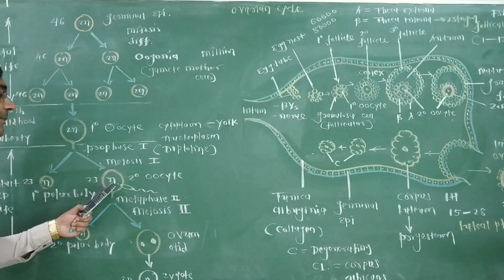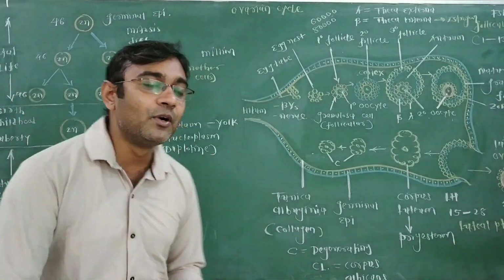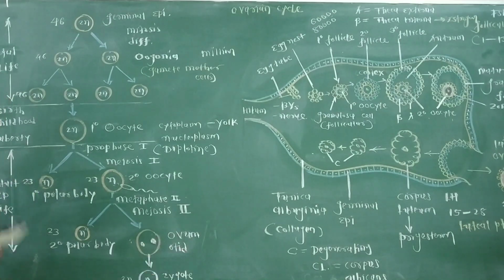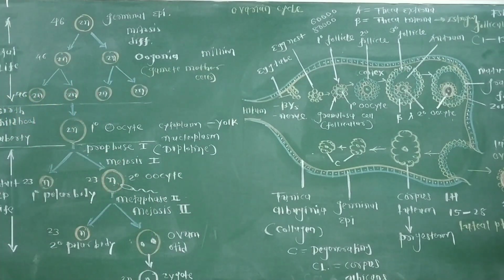If a sperm does not come in contact with the secondary oocyte, the secondary oocyte will degenerate without completion of meiosis second. So now we have completed the entire oogenesis procedure along with the ovarian cycle with its different phases.